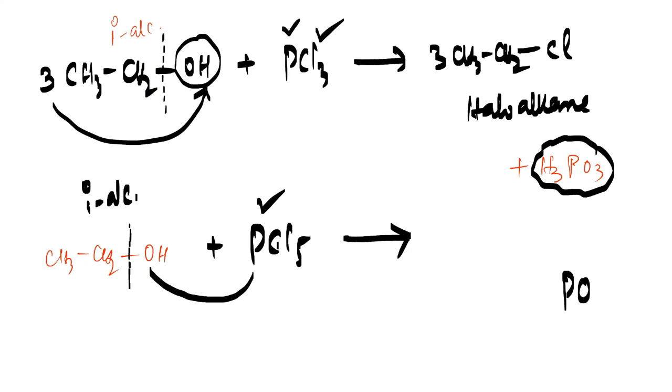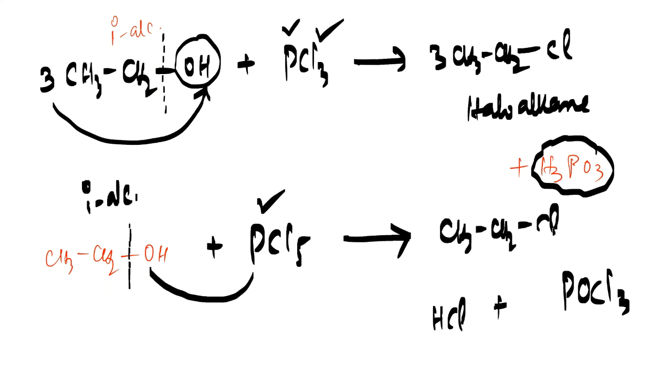Then out of 5 chlorines, you give 1 chlorine to the H. It will become HCl. The remaining chlorines are 4. Give 3 chlorines here, and it will become POCl3, phosphorus oxytrichloride. The remaining chlorine is 1. That will go to CH3, CH2 and Cl. So this is a trick for remembering this. Obviously you are getting a haloalkane.